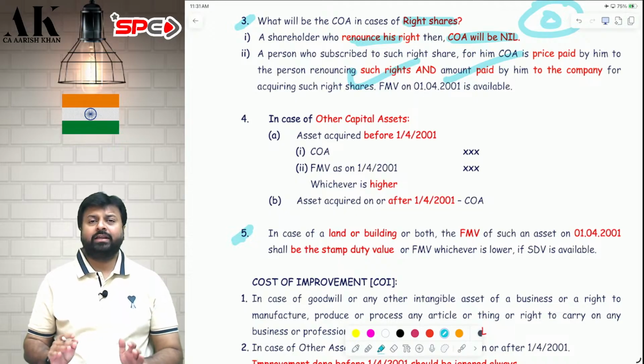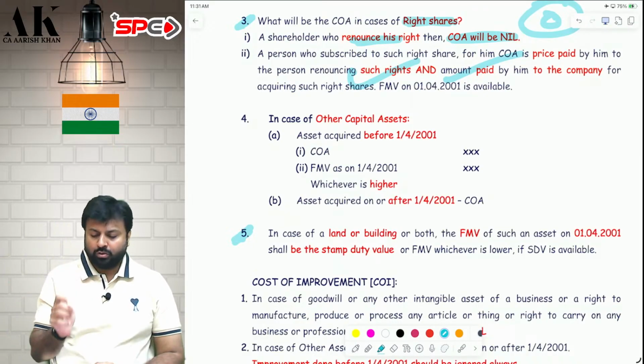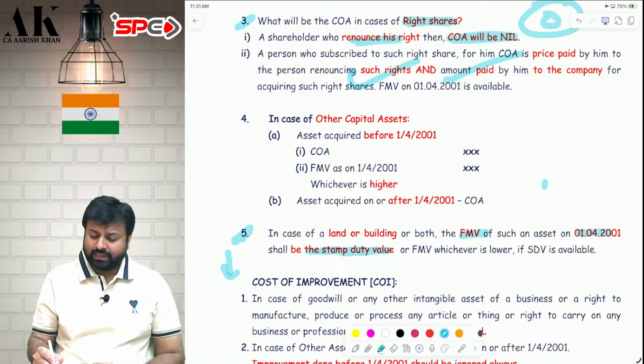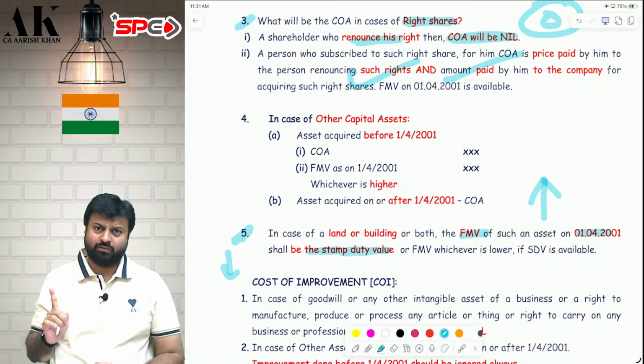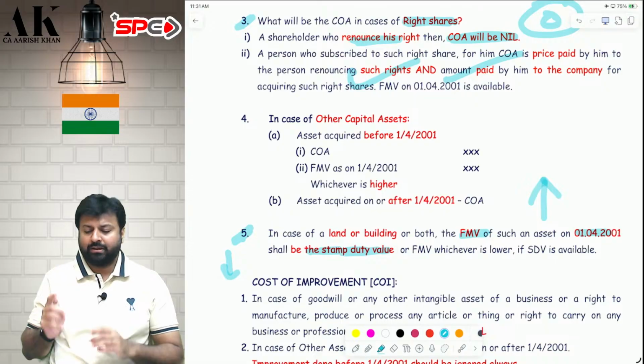Point number 5. In case of land and building, what is the cost of acquisition? See, if you have purchased the land and building before 2001, then you have to compare your FMV on 1/4/2001 with the stamp duty value on 1/4/2001, whichever is lower. Then you compare that lower amount with the actual cost, the purchase price, and whichever is higher will become your cost.